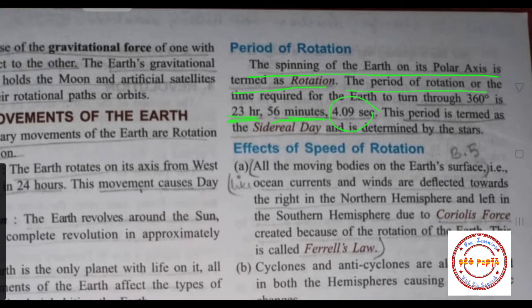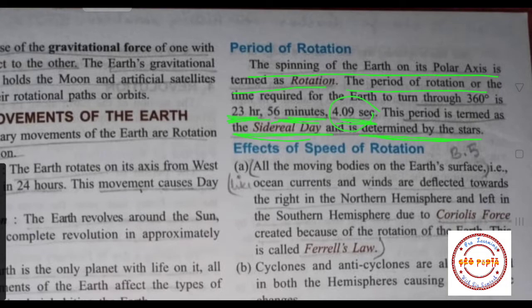But in our junior classes, in our lower classes, what we have studied is that our earth completes one rotation in 24 hours. But it is not exactly correct. Our earth completes one rotation in 23 hours 56 minutes, or you can say 4.09 seconds also. And this period, that is 23 hours and 56 minutes, is known as a sidereal day, and this is determined by the stars. You will learn about these things in your higher classes.